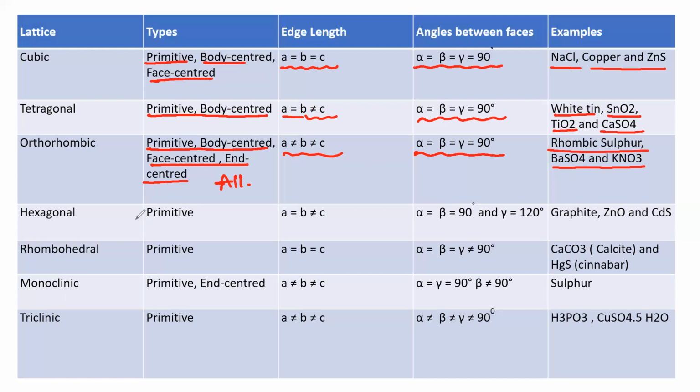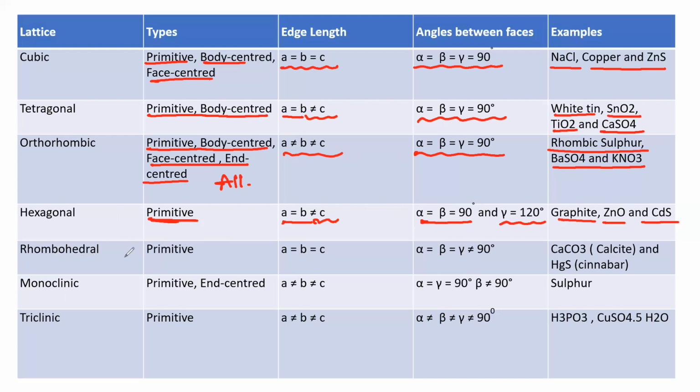Next, hexagonal. In this hexagonal, it contains only one type of unit cell, that is primitive. In this, A is equal to B is not equal to C. Means what? Two sides are equal, but the third side is different. And alpha, beta, and gamma: alpha is equal to beta, two angles are also equal, and the third angle is 120 degrees. So hexagonal examples: graphite, zinc oxide, cadmium sulfide.